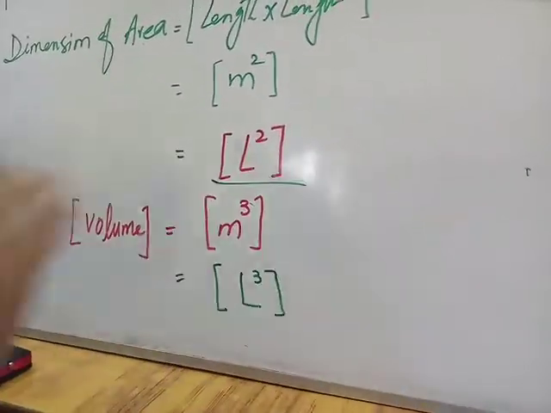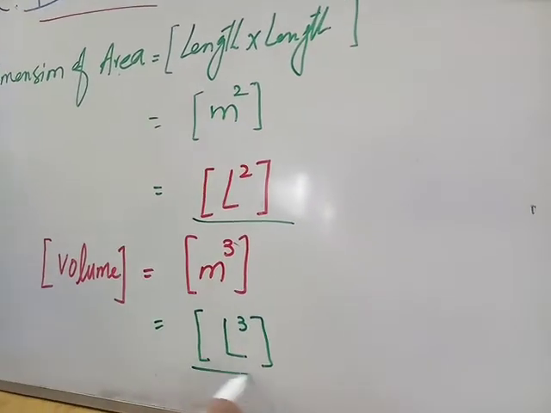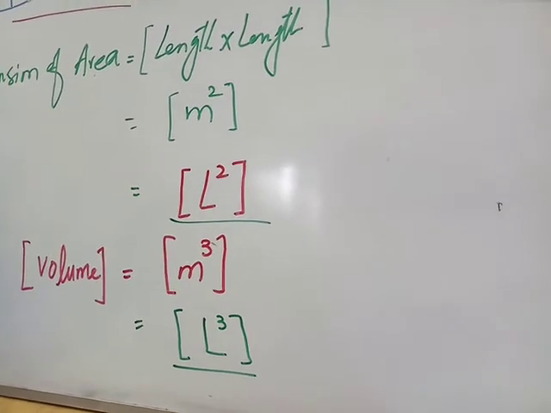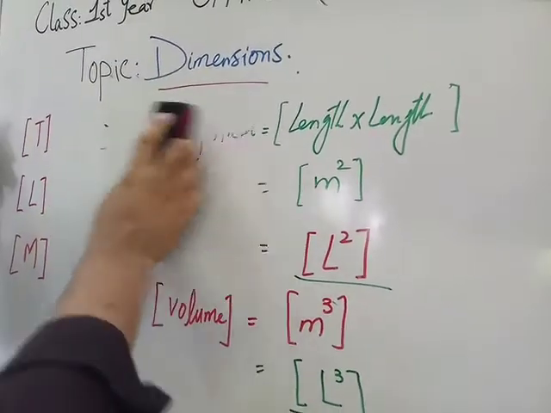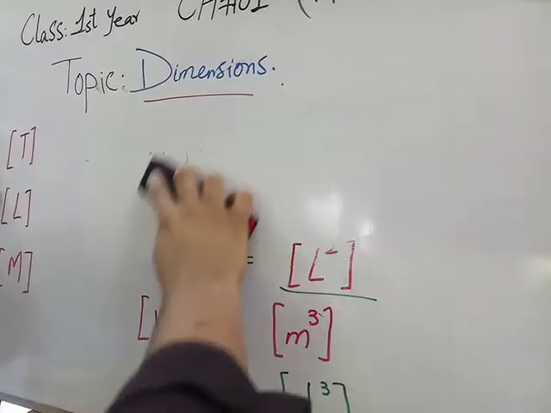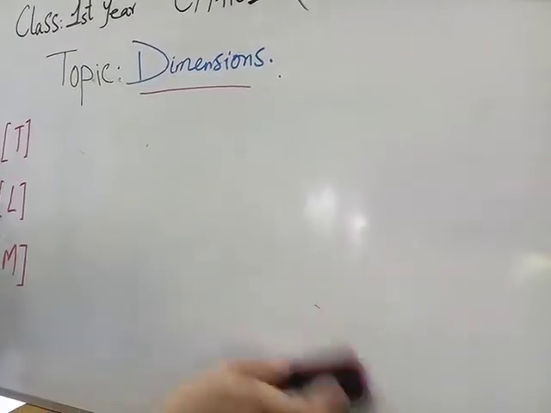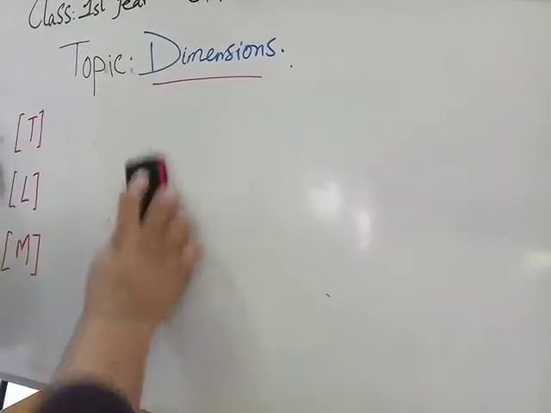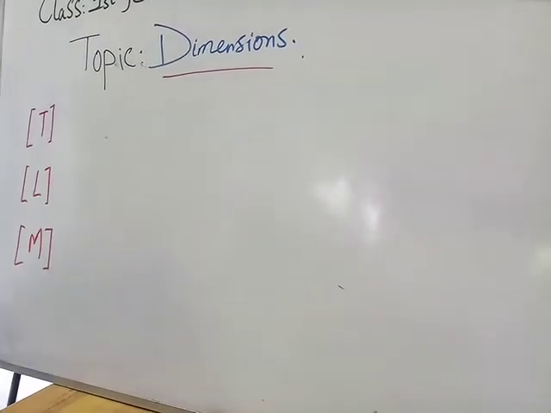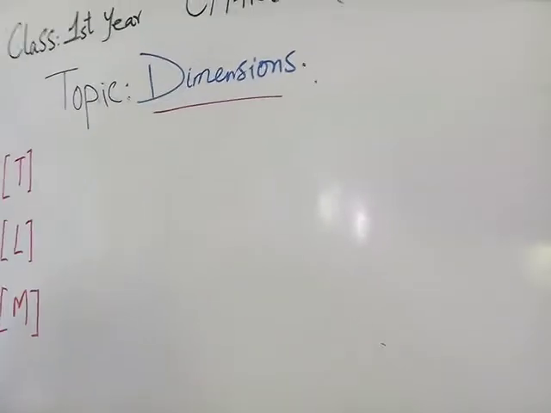So this is the dimension of area and this is the dimension of volume. These are derived physical quantities and we describe these quantities in terms of the base quantities.